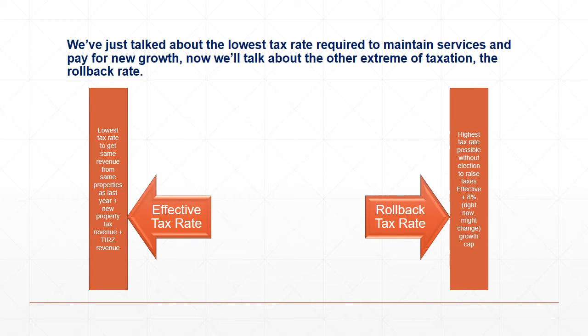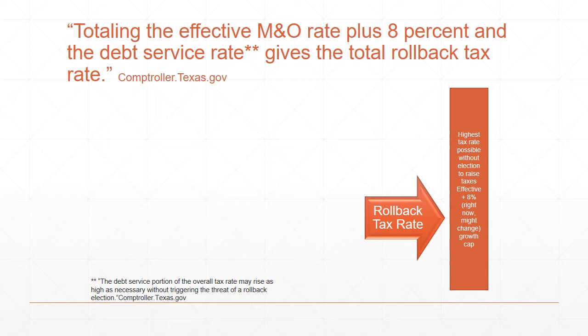Now we're on to the rollback tax rate, and that's simply the highest tax rate possible without an election to raise taxes. The effective rate plus 8% is the rollback rate. The rollback rate is very complicated to calculate, so that's why we're going to only talk specifically about non-ISDs, because the ISD has its own calculation, and we don't know enough about that right now to talk about.